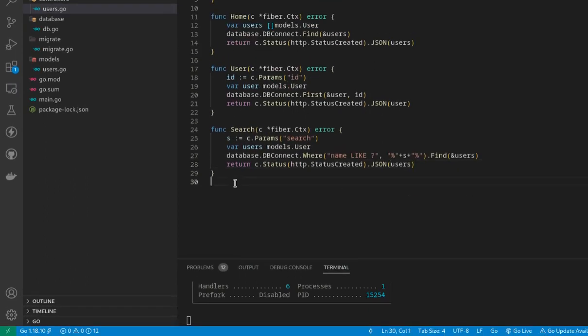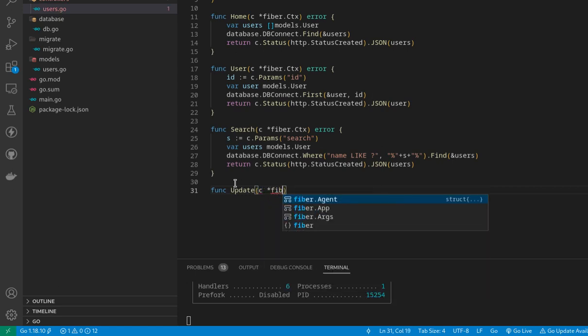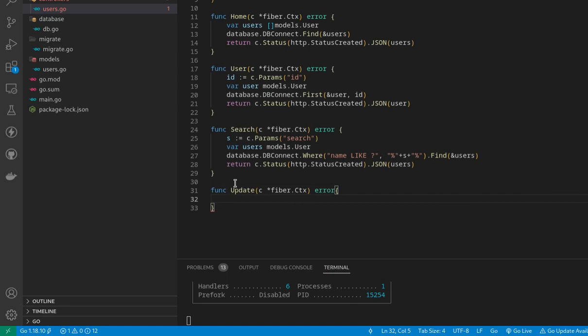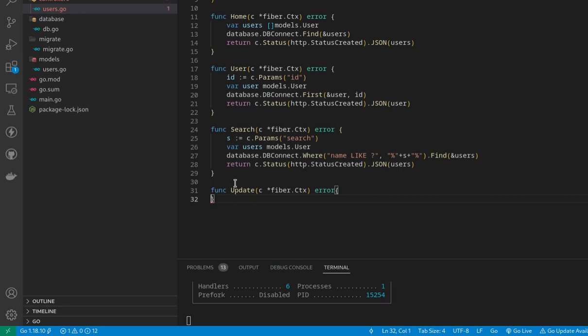Okay, and write a new function inside the controller. The function will be update. Okay, update, and then c *fiber.Ctx, and error. And now let us get the value here. Value we can get the params value. Sorry. Okay, Control Z.